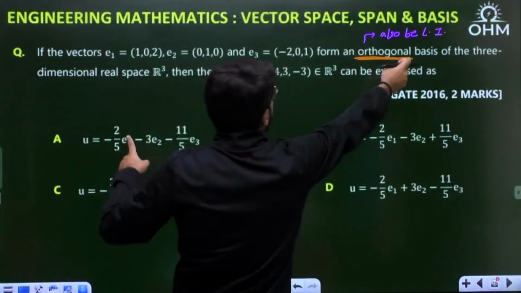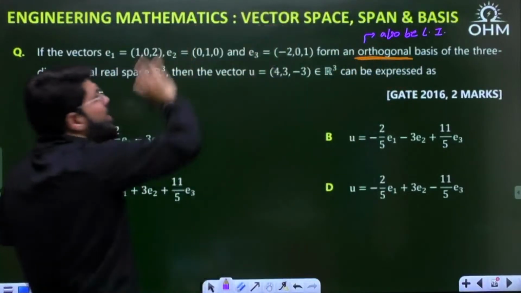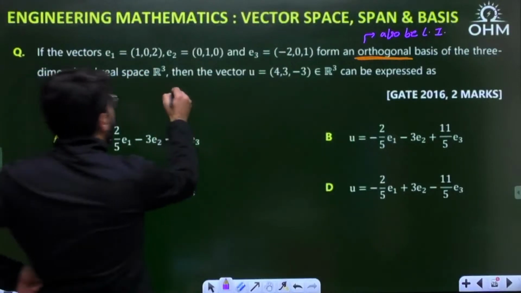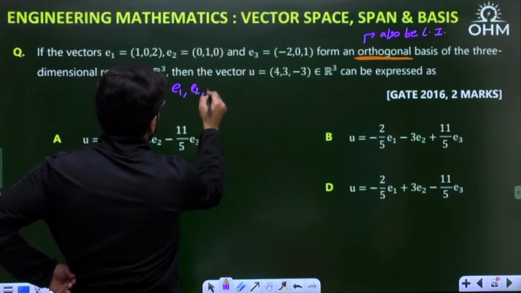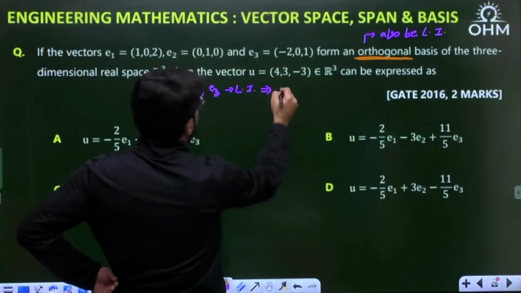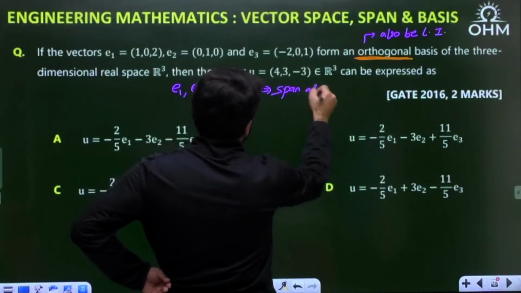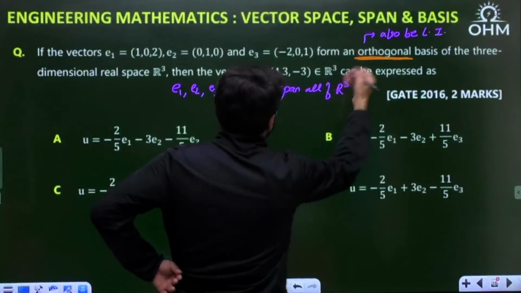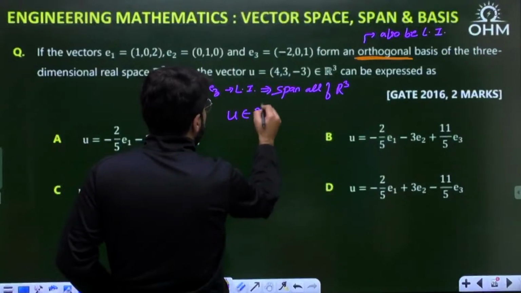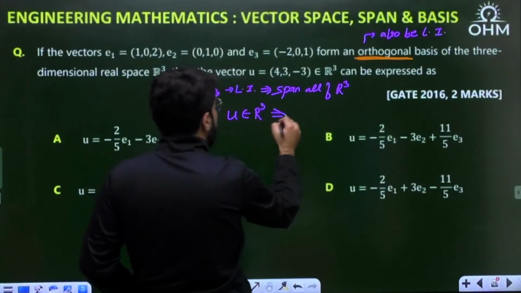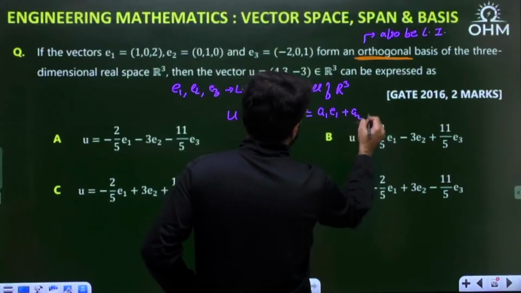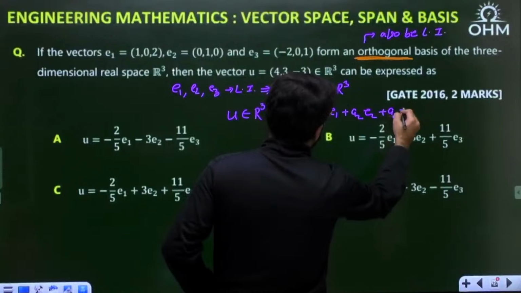Because E1, E2, E3 are linearly independent, they span all of R3. That means any vector U in R3 should be represented as a linear combination A1 E1 plus A2 E2 plus A3 E3. Correct, na?